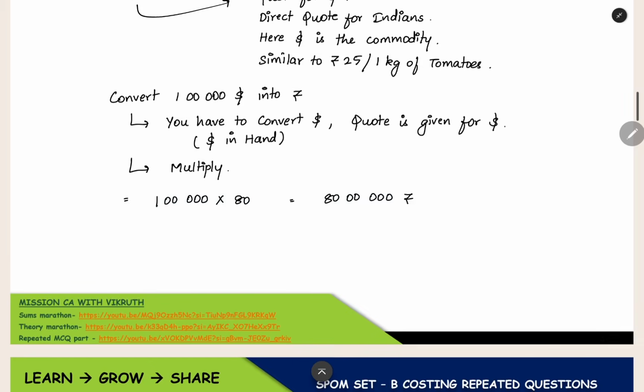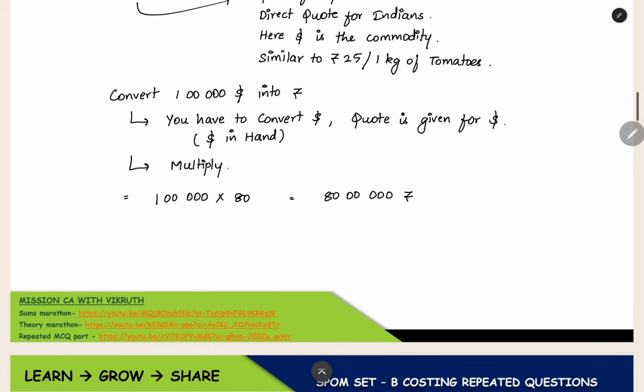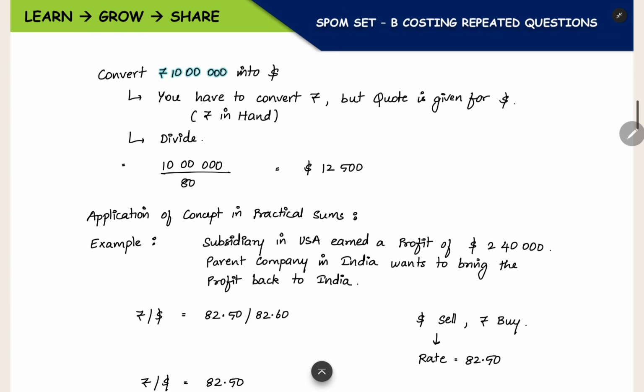The only thing you have to remember is what the quote is. This is the quote for dollar. Now see what currency you are converting. You have to convert dollar. When you are converting dollar, the quote is also given for dollar. Both are matching, so multiply. Now the next thing: when you are converting rupees but the quote is given for dollar, this is not matching, so you have to divide. This is the simple logic that you have to understand.